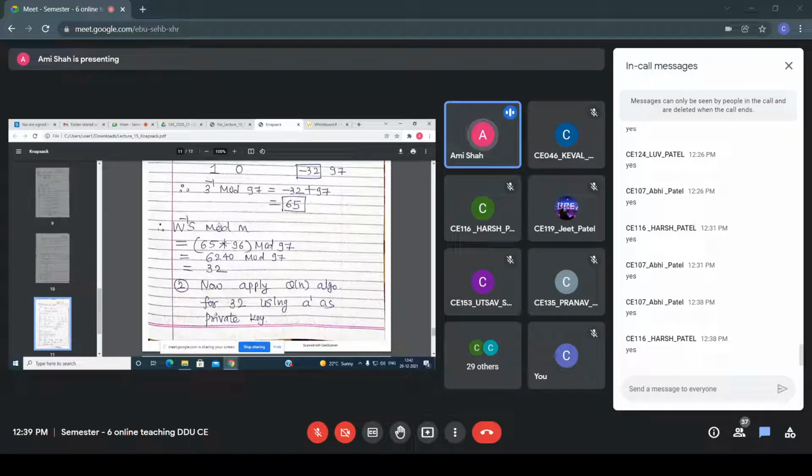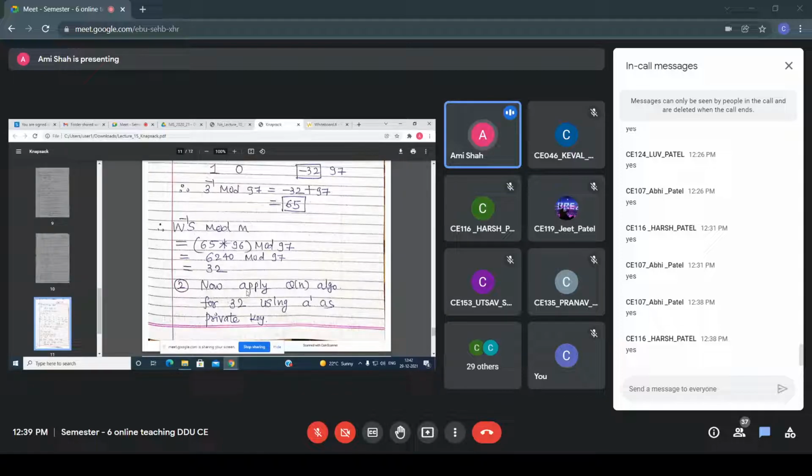Okay, so W1 inverse mod M, that I am getting 32. This is your sum that you are getting, right? So now you have the sum. So W1 inverse mod M, basically it is my sum. So now I have this 32, which means the sum I am getting.